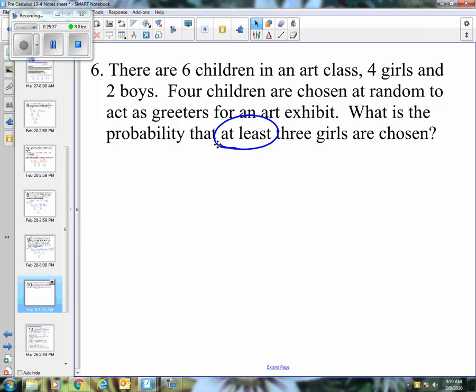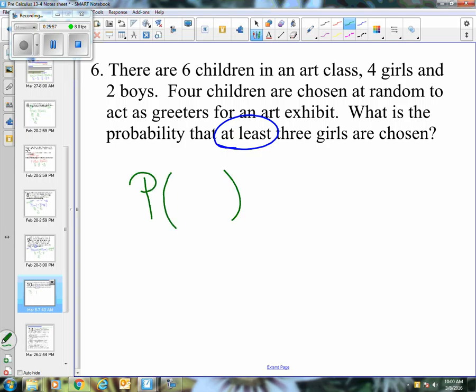Does the order that they are chosen matter? Well, there's nothing special about the roles they get to play, so they're just all greeters. So no, if I give a list of the 4 kids who are greeting, it doesn't matter the order I write them in, they're still all going to get to be greeters. So what's the probability that, notice what I circled, at least 3 girls are chosen?